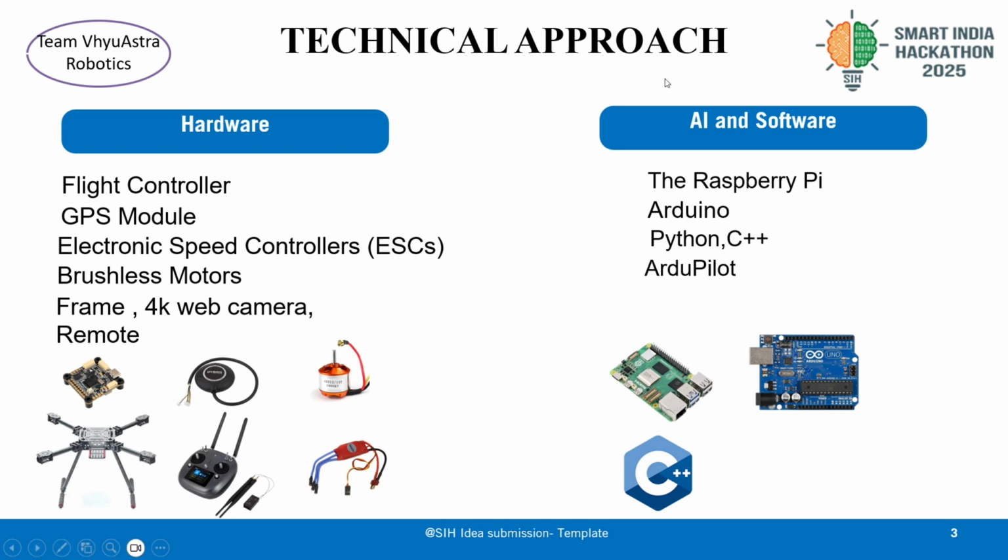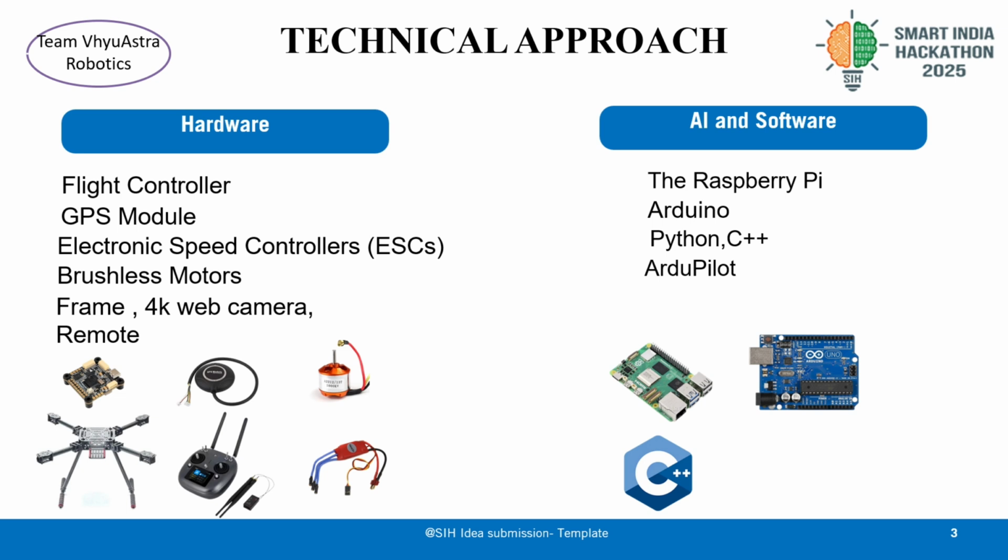And for integrating it with AI, we'll be using a Raspberry Pi, and Raspberry Pi is actually enough. By using Python on this Raspberry Pi, we can integrate it with AI and train it for many purposes, and also we can add sensors too.